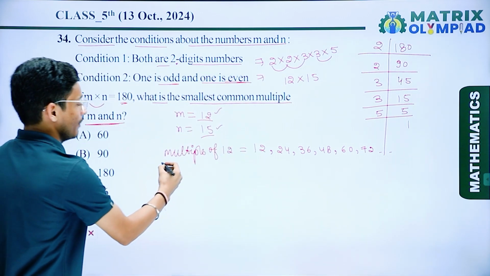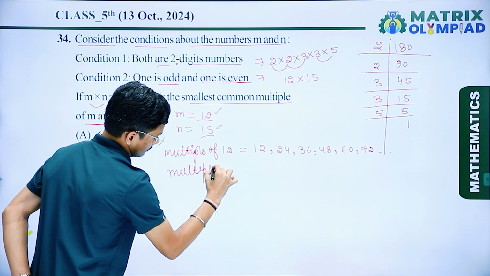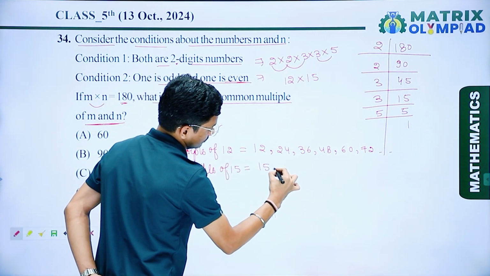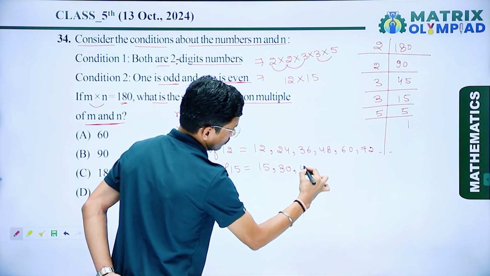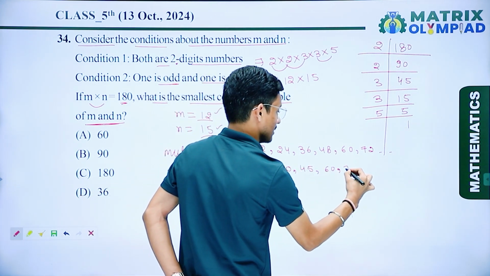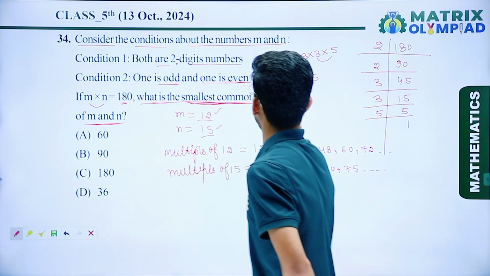Multiples of 15 are 15, 30, 45, 60, 75 and so on. So we have to find the smallest common multiple.